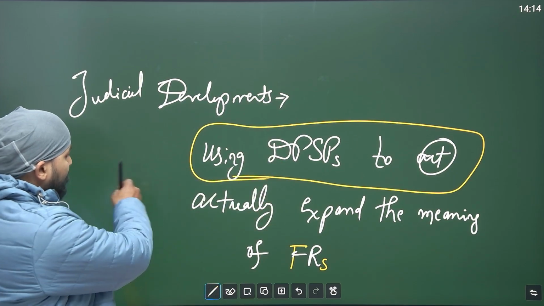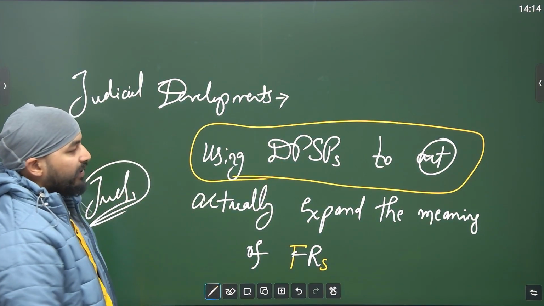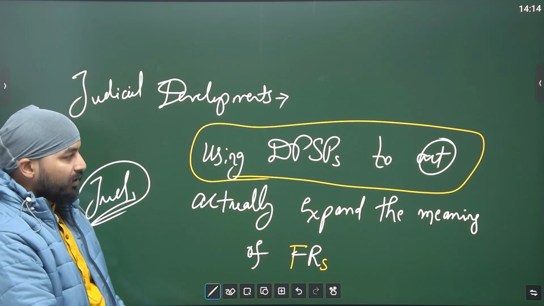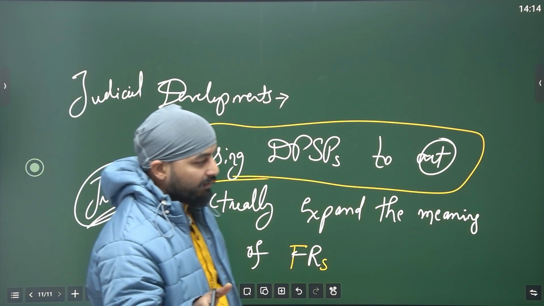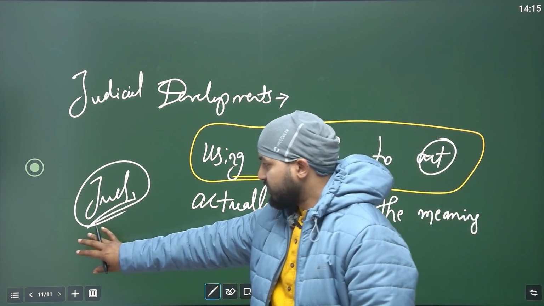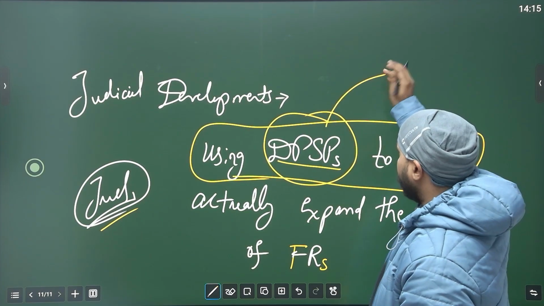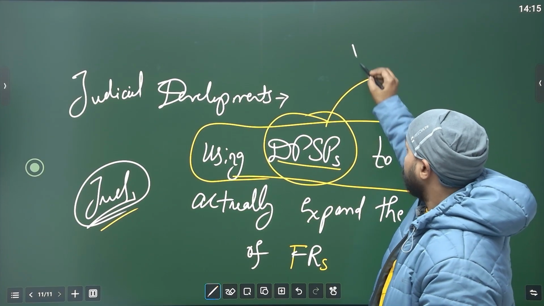Whether the judiciary is actually interpreting the constitution in the right way, or even while interpreting fundamental rights, in many judicial cases the judges actually look into the DPSPs also. This gives the intent of the Constituent Assembly.